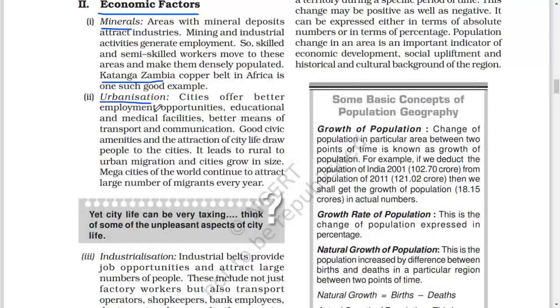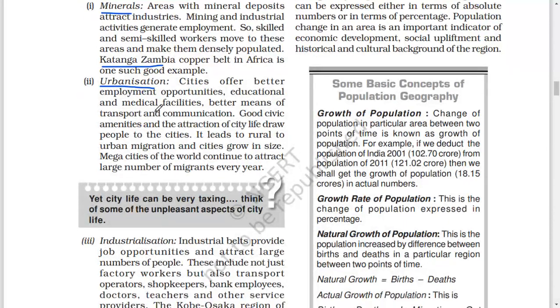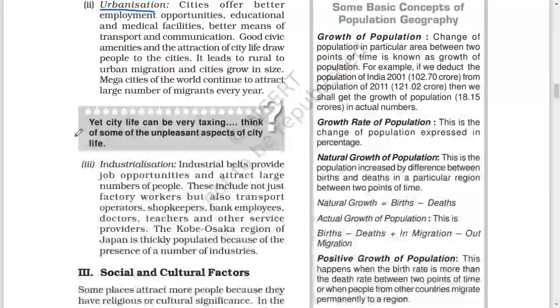Due to urbanization, cities offer better employment opportunities, educational and medical facilities, better means of transport and communication, good civic amenities, and the attraction of city life draw population to the cities. It leads to rural to urban migration and cities grow in size. Megacities of the world continue to attract large number of migrants every year. Yet city life can be very taxing. Think of some of the unpleasant aspects of city life.